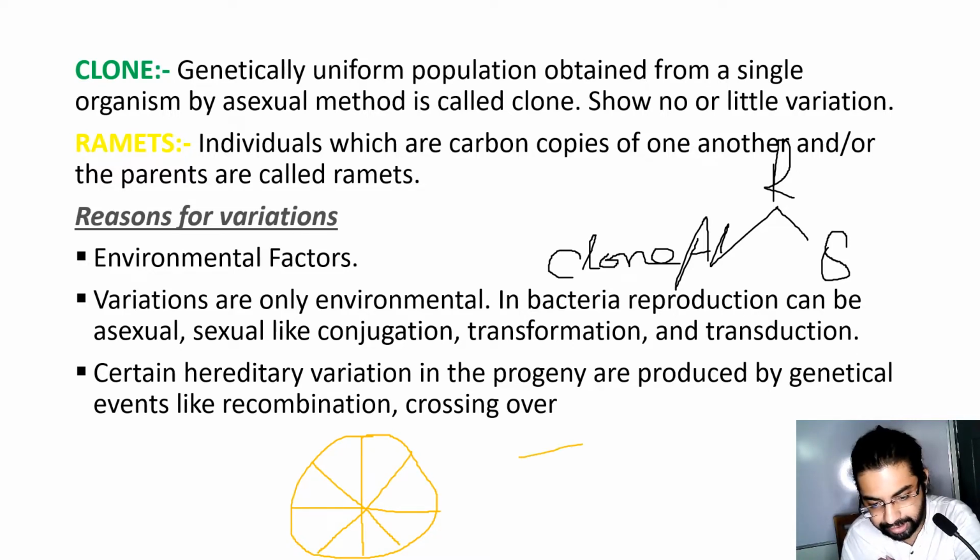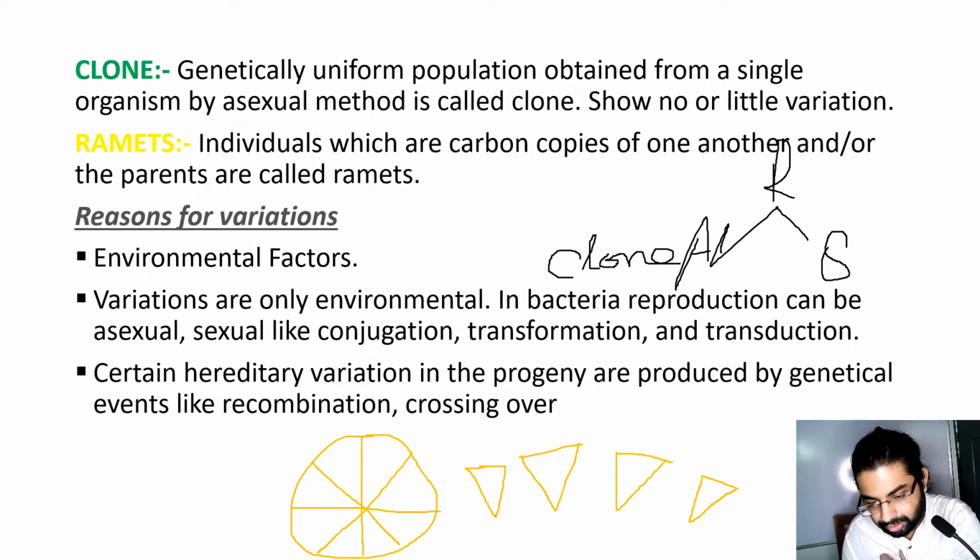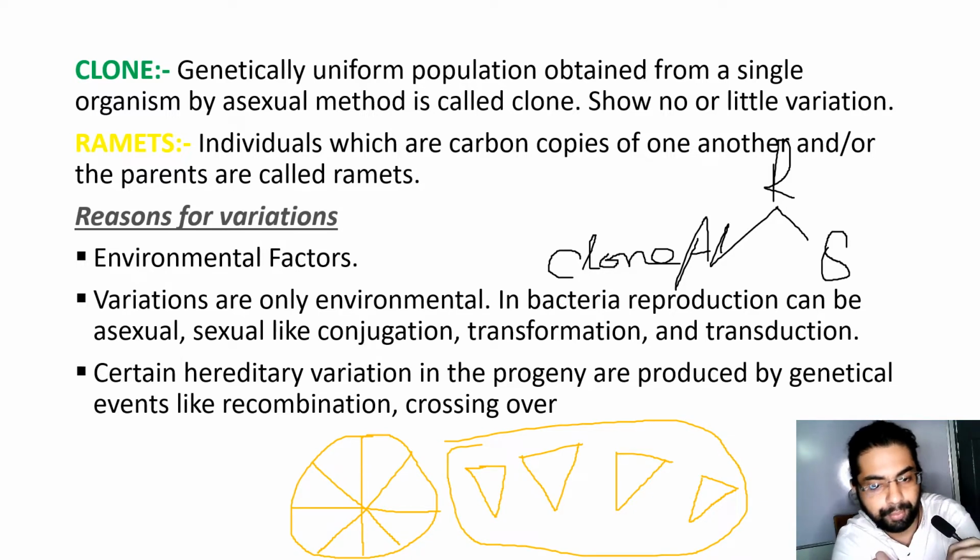Now you take each half and you will find that all the individual pizzas obtained from this big parental pizza are similar to each other in terms of shape, size, and constituents. So these are termed as clones, a genetically uniform population obtained from a single organism.